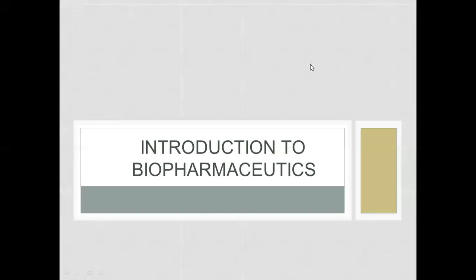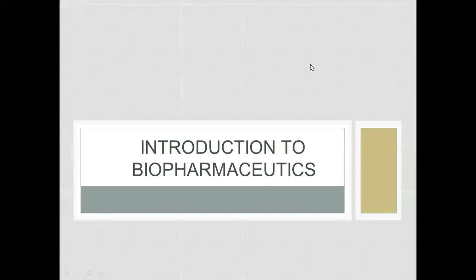How does the drug travel from the site of administration to the site of action? It will go through various stages, which we already know as the ADME processes. The rate of travel of that drug, or the kinetics of that drug, varies for different routes. For example, oral and parenteral are not the same. Variations are also observed when the same drug is administered as a different dosage form.